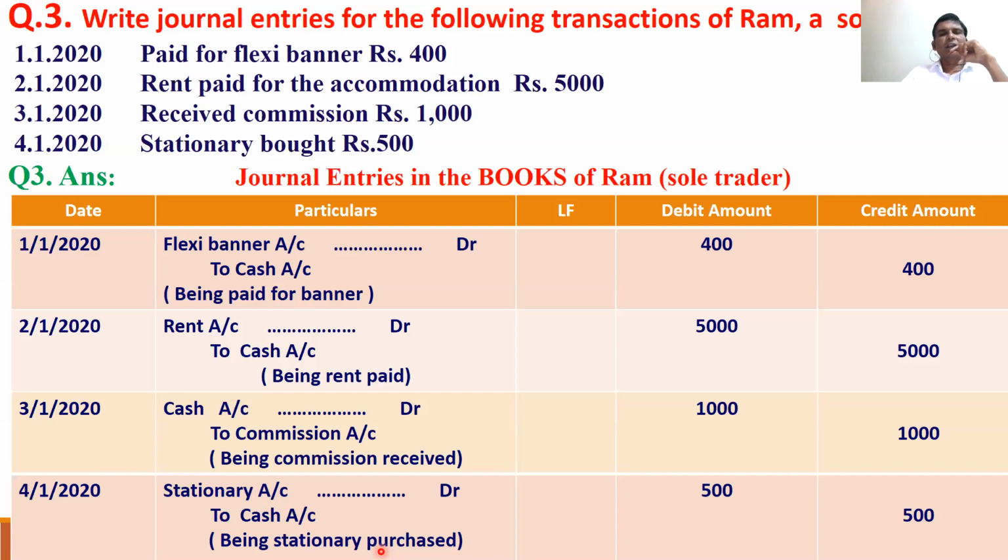If you see this 1 or 2 times, it will be very easy for you. Once you understand this concept, then it is very easy for you. Okay. Paid for flexi banner. Who paid? We paid for flexi banner.